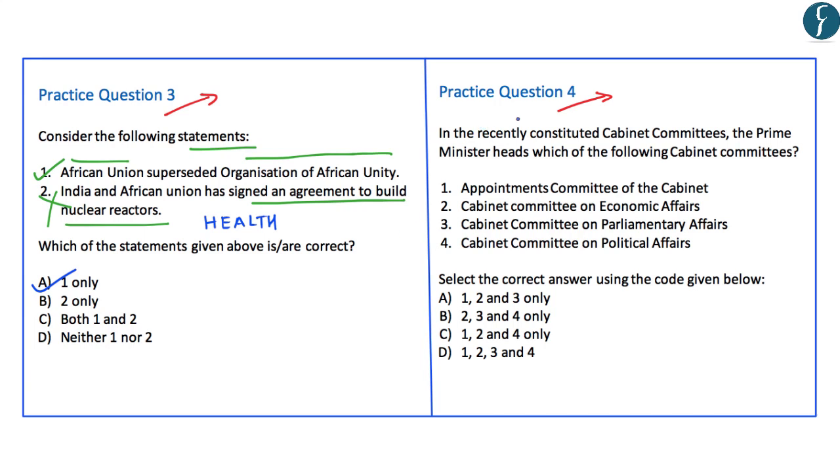The next question says, in the recently constituted cabinet committees, the Prime Minister heads which of the following cabinet committees? Options are Appointments Committee of the Cabinet. Yes, it is headed by the Prime Minister. Cabinet Committee on Economic Affairs. Yes, this is also headed by the Prime Minister. Cabinet Committee on Parliamentary Affairs. No, this is not headed by the Prime Minister. Fourth, Cabinet Committee on Political Affairs. Yes, it is also headed by the Prime Minister. So in this the statements 1, 2 and 4 are correct. So here C becomes the correct answer.